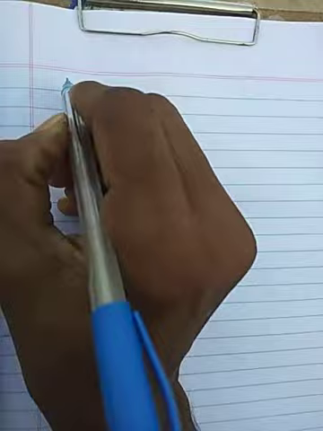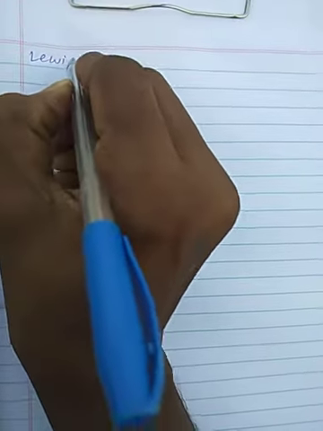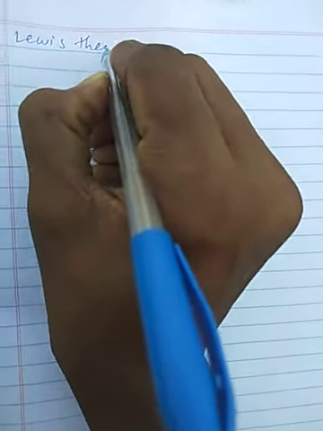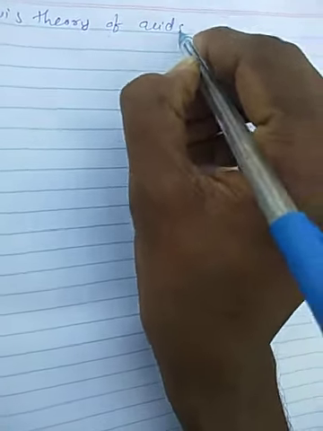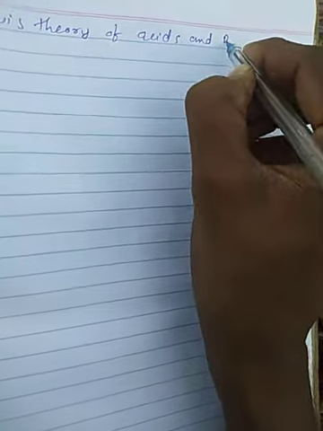The next concept is the Lewis theory of acids and bases.